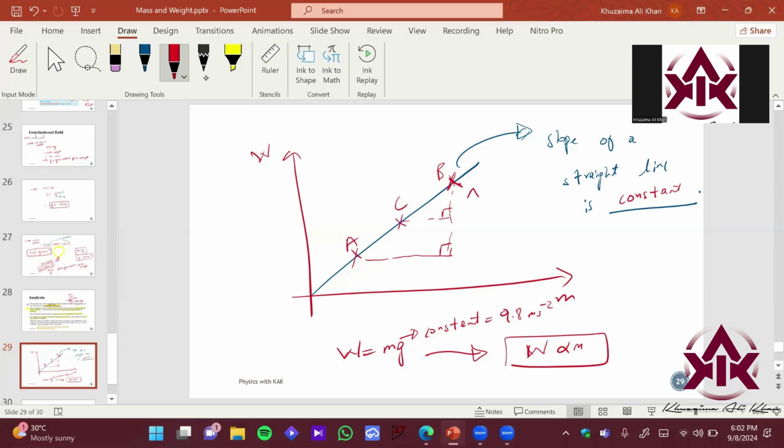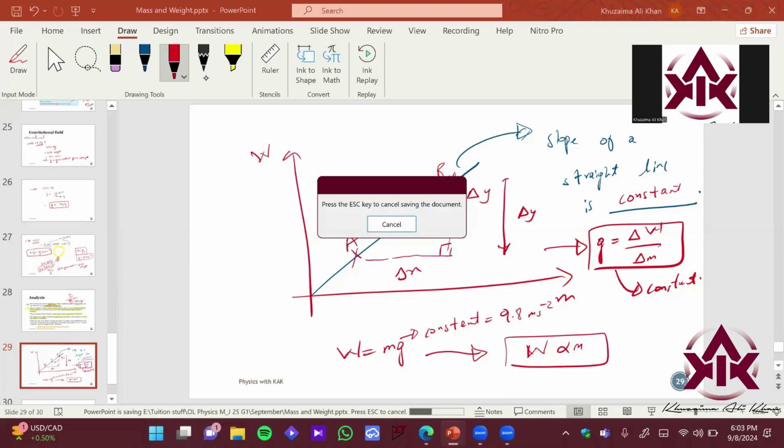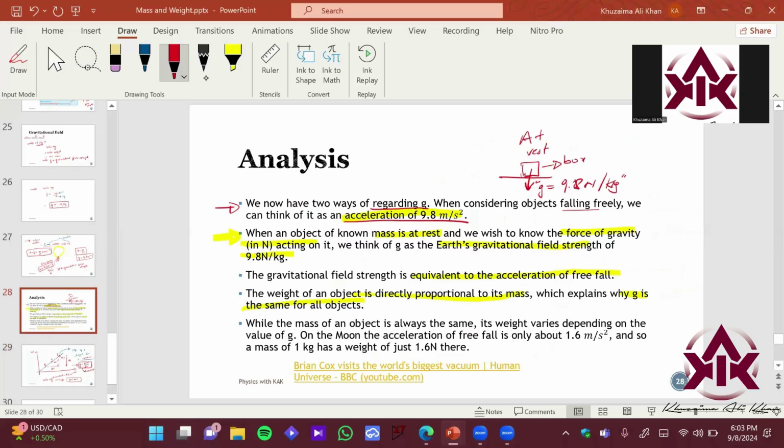That is constant. So if you find the slope of this particular graph using any two points, let's say you take this change in y and this change in x, you will end up with the same value, that is going to be change in weight upon change in mass. That is going to be constant, right? That states the relation between weight and mass. Gravity on a single planet is going to be constant. So the weight over mass ratio is going to be constant throughout any single planet. That is why gravity is constant. Thus we can say gravity is constant on a single particular planet, right?